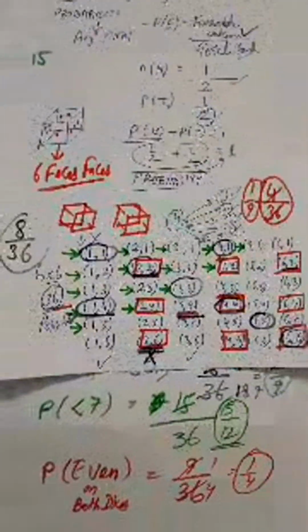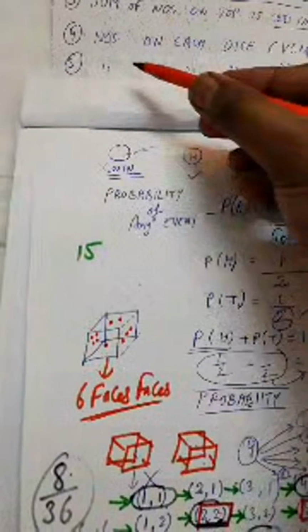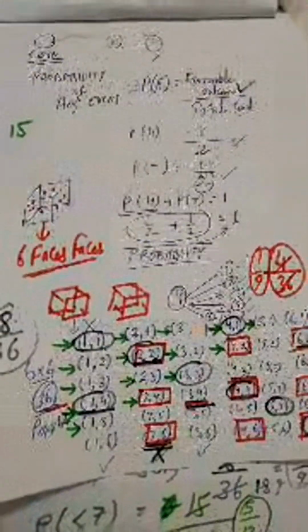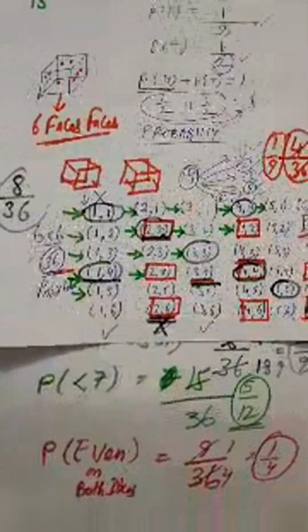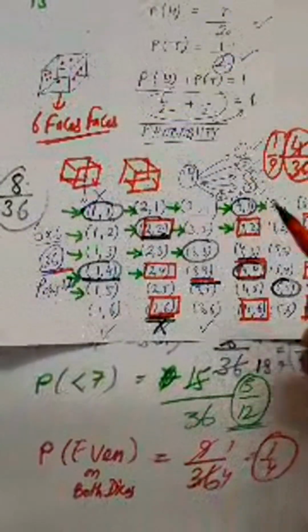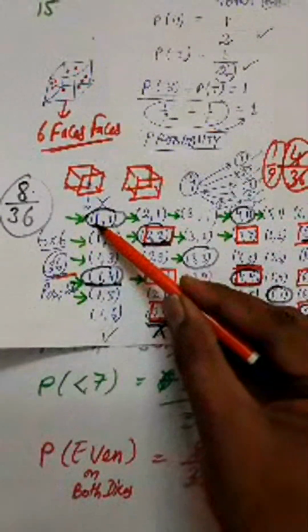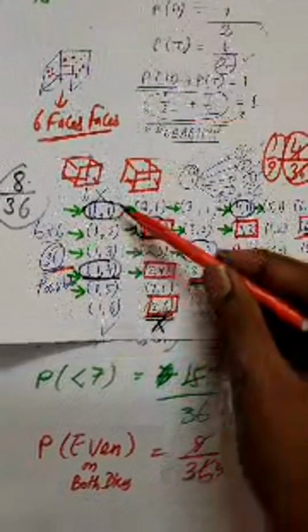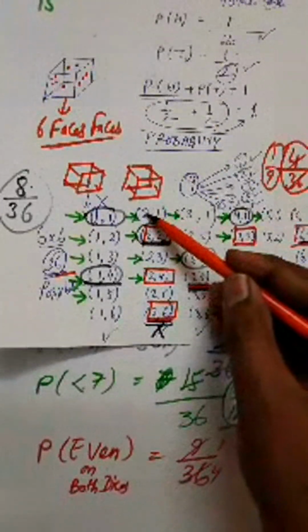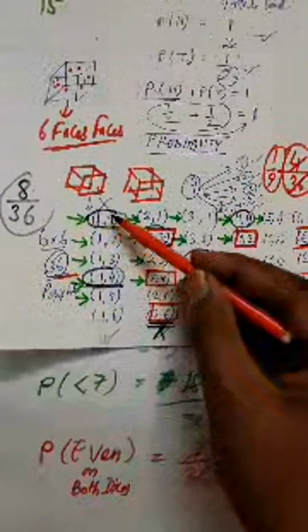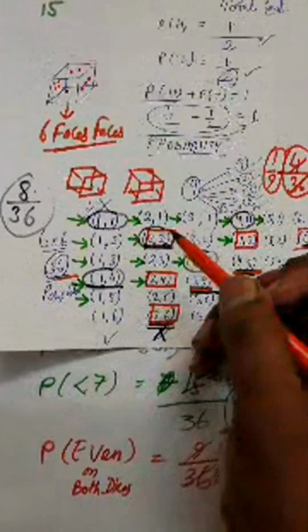Similarly, what is the next question? Numbers on each dice is odd. So how will you find it? Here 1 is odd. So you can see, consider only this row. You should not consider this row because 2 is there, which is even. Okay. So all the numbers on the dice should be odd.